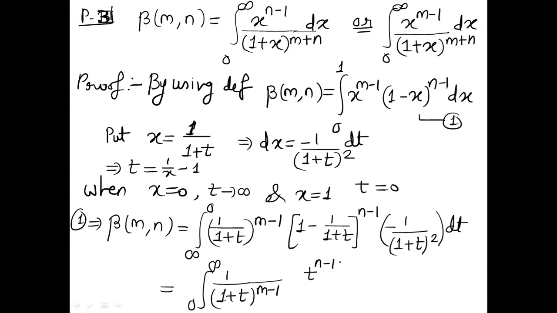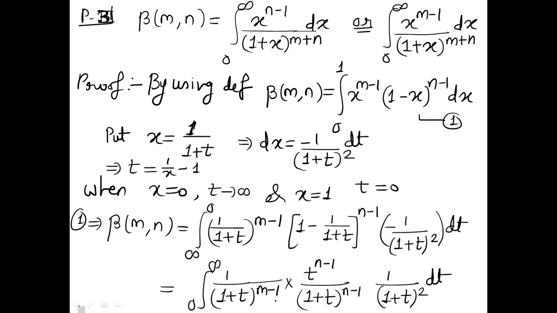So t raised to power n minus 1 upon 1 plus t raised to power n minus 1; numerator we have t, denominator 1 plus t. Apply law of indices: t raised to n minus 1 upon 1 plus t raised to power n minus 1, and then 1 upon 1 plus t power 2 dt.